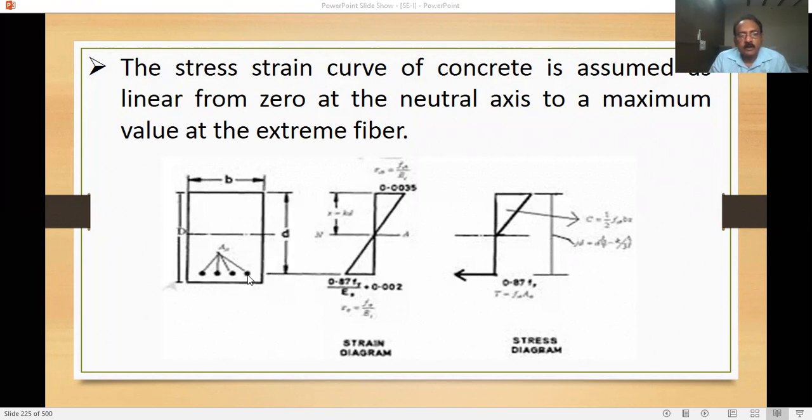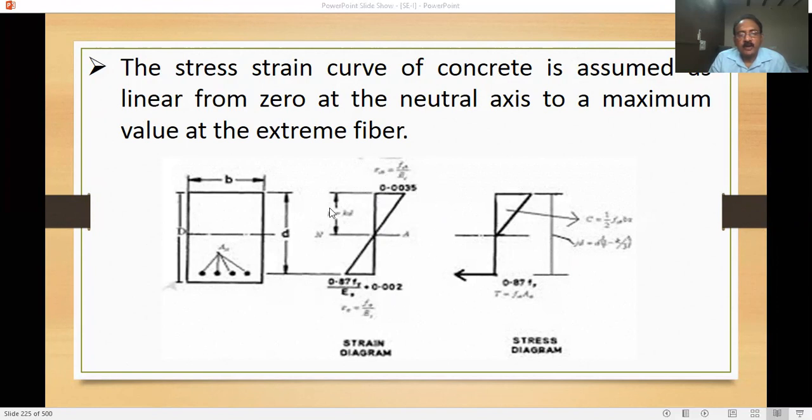So this is the clear cover plus half of the diameter of the bar, deducted from the total depth of your beam. So here, neutral axis at the edge, as we discussed, 0.0035 is the maximum strain at the edge of the concrete member, and this is 0.87 Fy by Es plus 0.002.